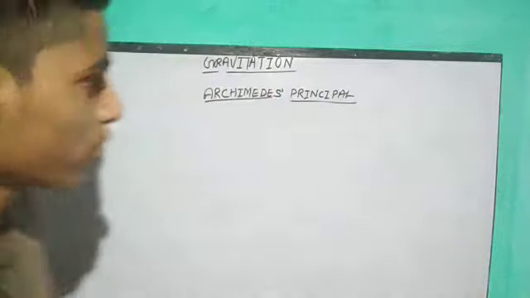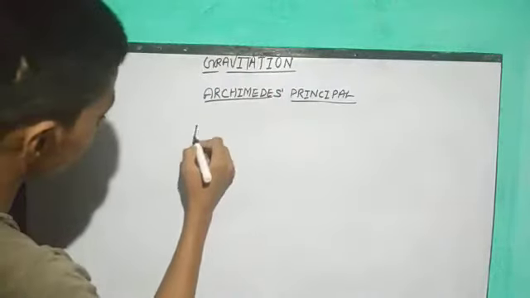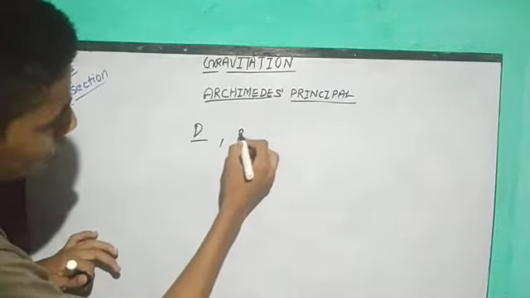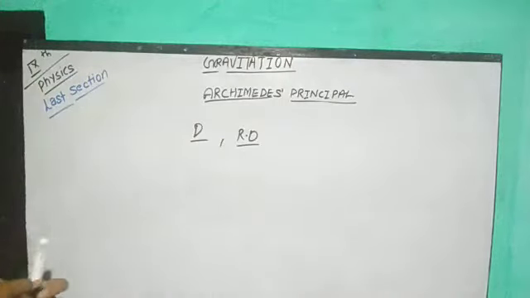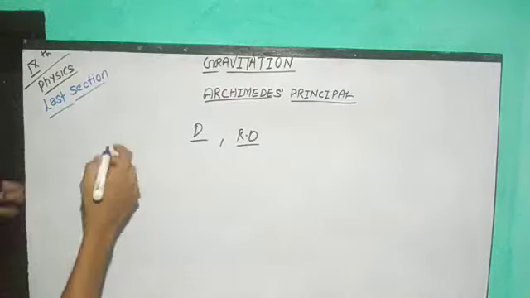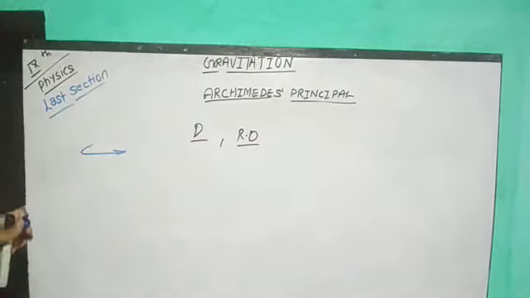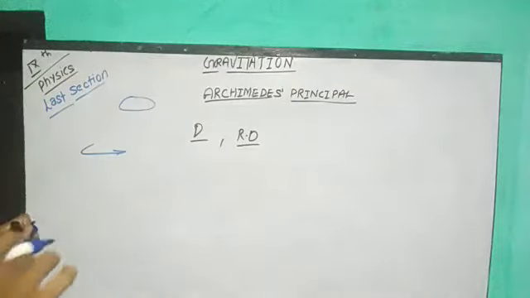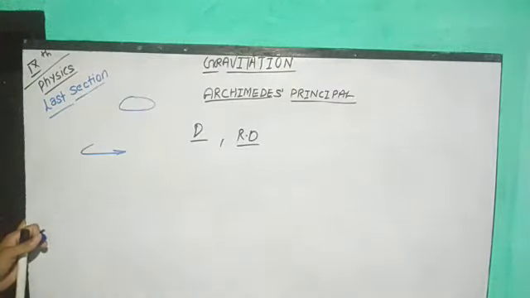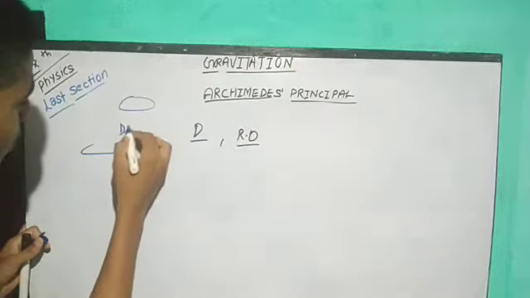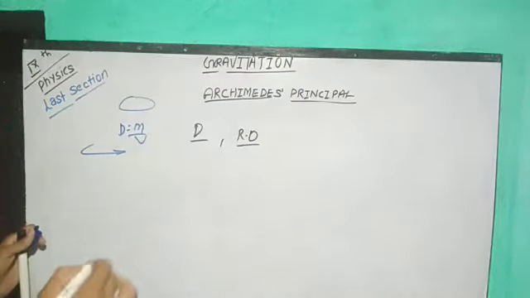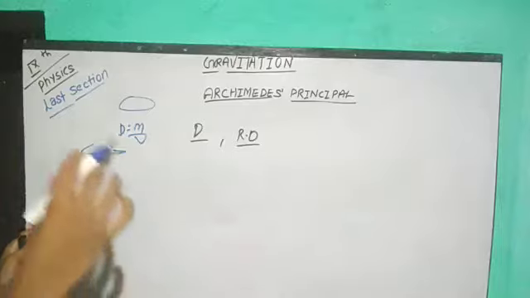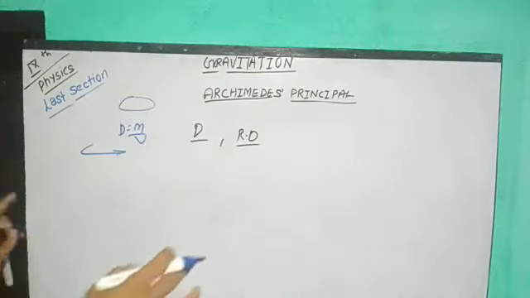Now we are going to see about the term density. First we will go through density, then we will go through relative density. What is density and what is relative density? First, how we can define density. Density is a physical unit which tells us how much amount of particles are being put in how much small amount of area. आपको समझाने के लिए मैंने एक definition दे दिया. अब बुक के लैंग्वेज में क्या होता है? D equal to mass by volume. So we can say density is the unit that we get by dividing the mass by volume.